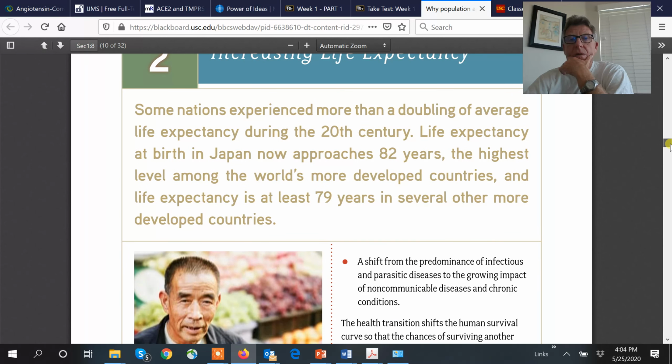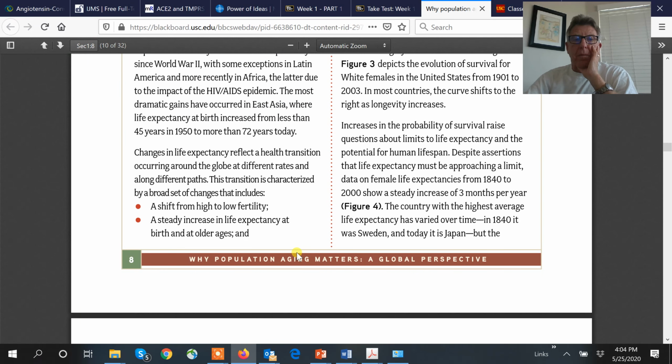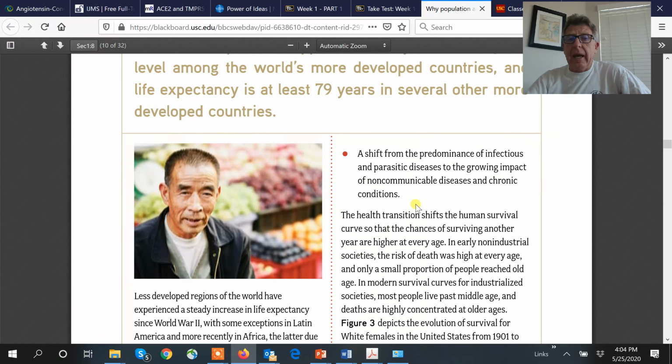So, increase in life expectancy. Like I said, Japan was our litmus, a canary in the coal mine. This whole section talks about what's happened in Japan. The biggest change, which was one of the questions, was a shift from high to low fertility. They're not replacing themselves. You combine that with a steady increase in life expectancy because, generally speaking, diet and exercise are valued. In Japan, they have a lot of stress, but they live longer. And because they're a westernized country, they don't have infectious diseases, and so the burden becomes chronic diseases.